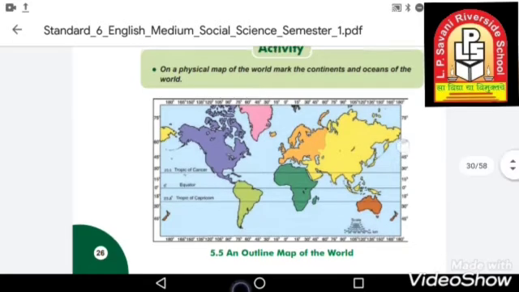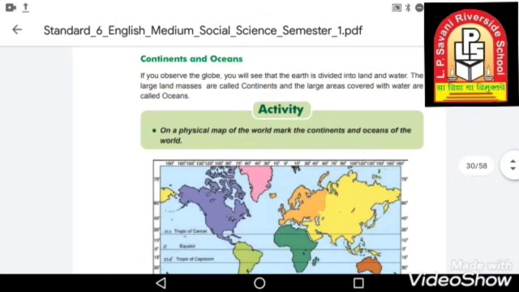So basically we have 7 continents and 5 oceans. The water part is called oceans, and there are different oceans according to the places, right? So the large land masses are called continents, and the large areas covered with water are called oceans.